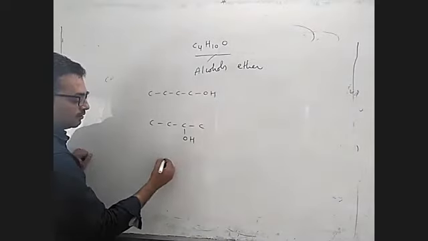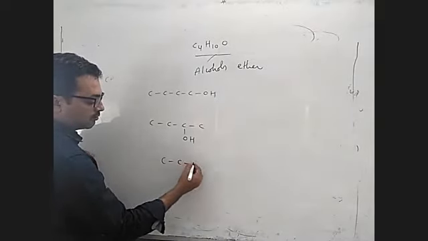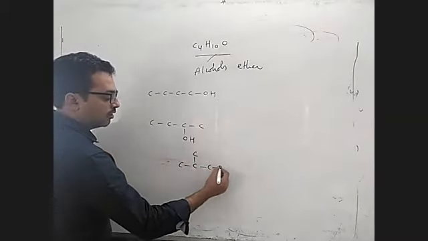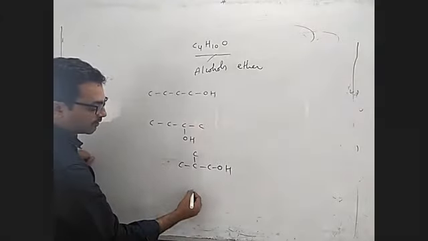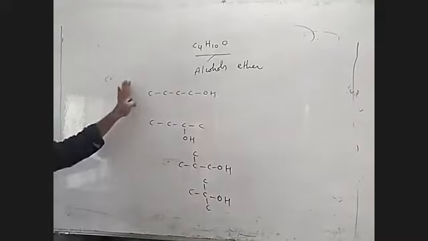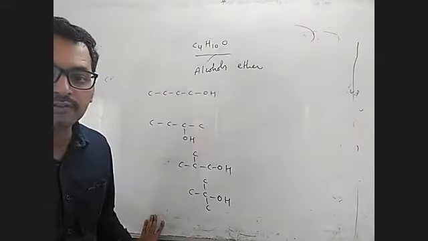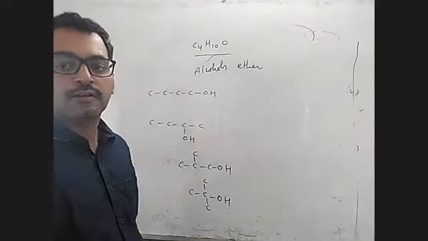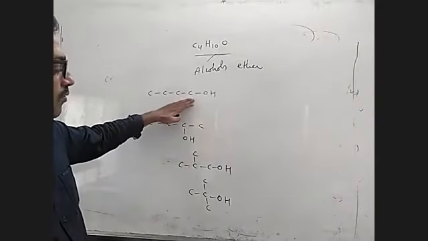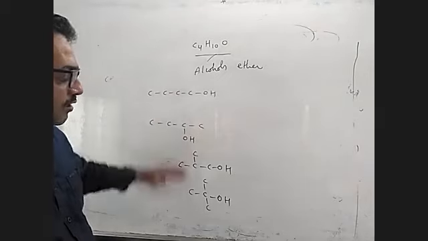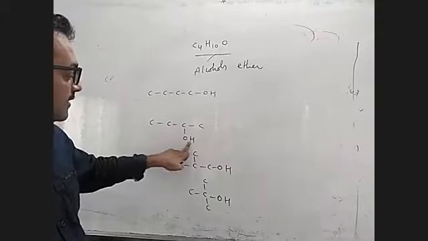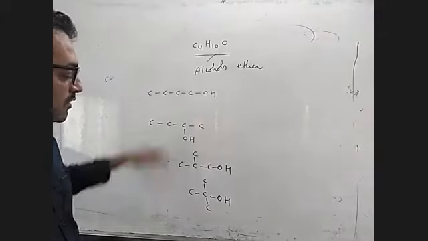And this iso also we can write now. Isobutyl alcohol. And the fourth one, tertiary butyl alcohol. Okay, these are the 4 alcohols possible for that. Yes, is it clear? And I am audible, right? So 1, 2, 3, 4 are the alcohols possible. This OH you can't keep here because again it gives the same result. And this OH if you keep here, that is also the same. So these are the 4 alcohols.